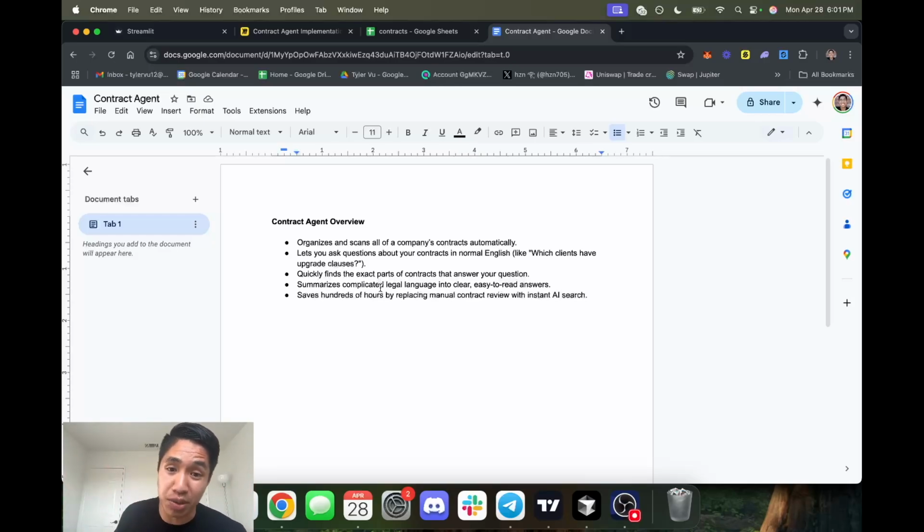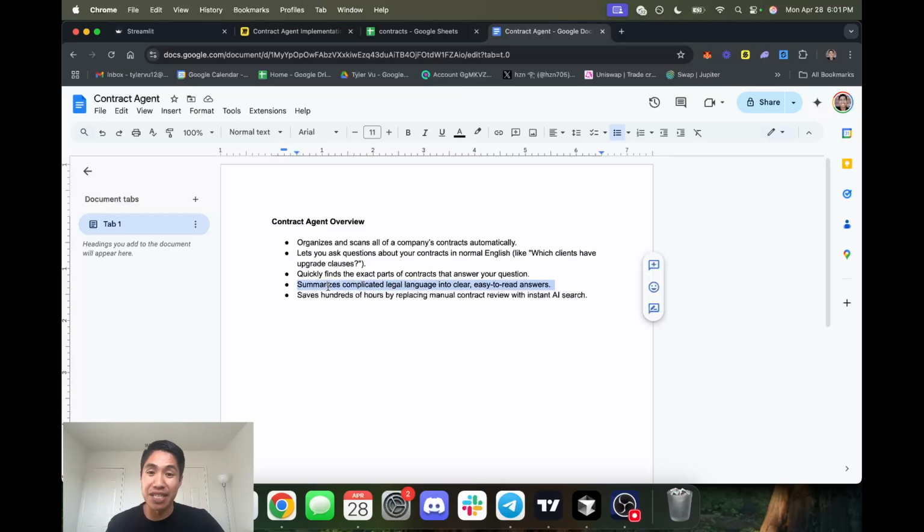You can specify multiple contracts, or you can ask about the aggregate of your contracts. It can literally answer anything about this set of contracts, essentially, right? And it quickly finds exact parts of the contracts to answer the questions, right? Because obviously, if you have a specific confidentiality clause in your agreements, that isn't going to be available to ChatGPT, right? That is in your contracts and in your contracts only. You have to feed that exact part of the contract into ChatGPT for it to understand it when you prompt it with a question, right?